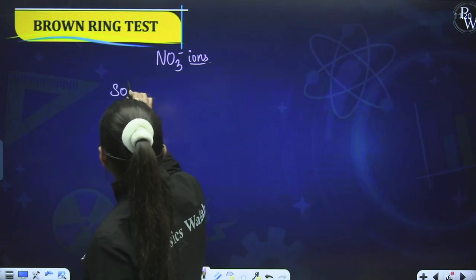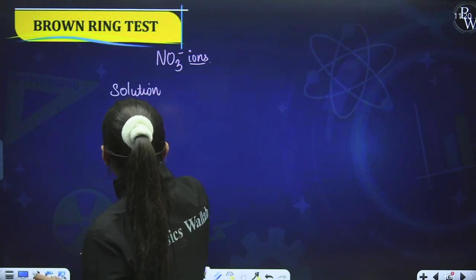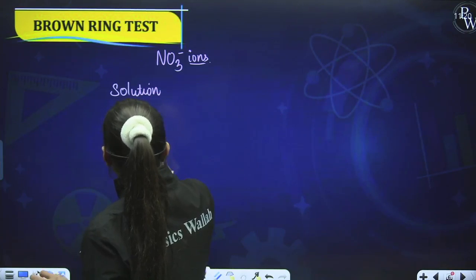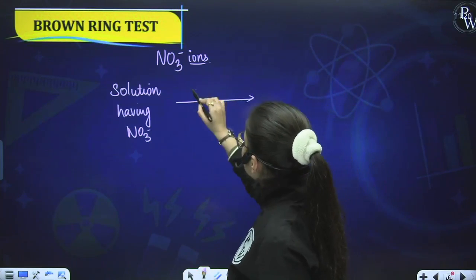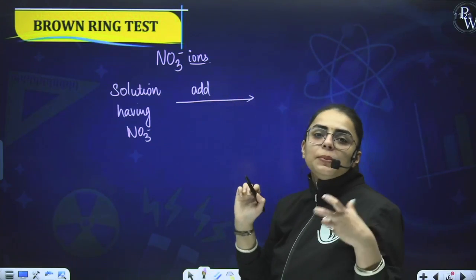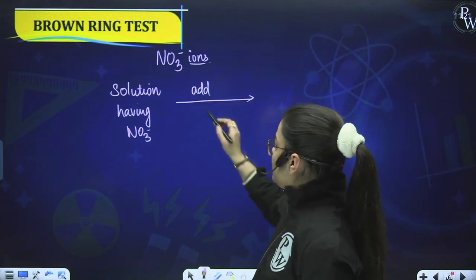Now, how is the brown ring test performed? Let me tell you. First of all, we shall be having a solution that contains NO3 negative ions. If we need to identify it, initially we assume that there is a solution which contains this, because we have to find out whether it has those ions or not. So we will first have a solution having NO3 negative ions, that is the nitrate ions. Now you will add the freshly prepared FeSO4 solution over here.